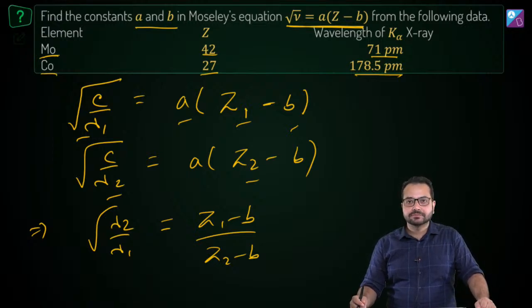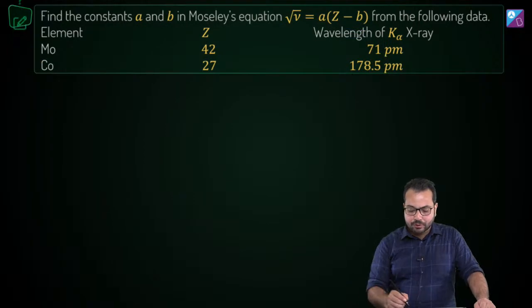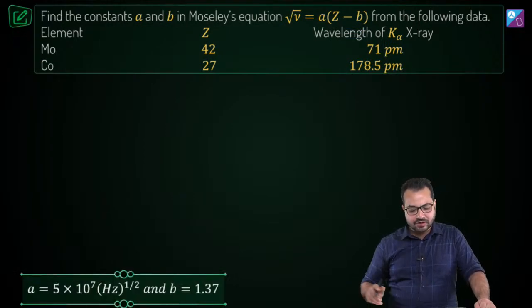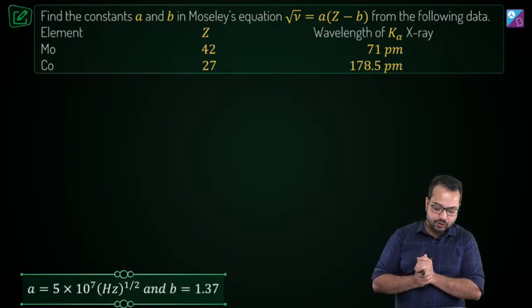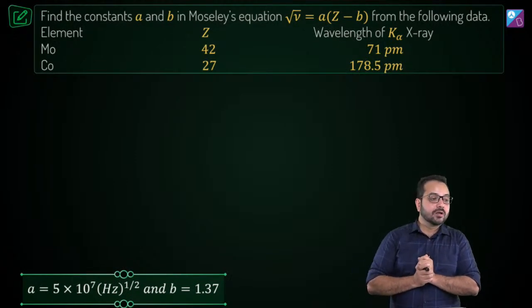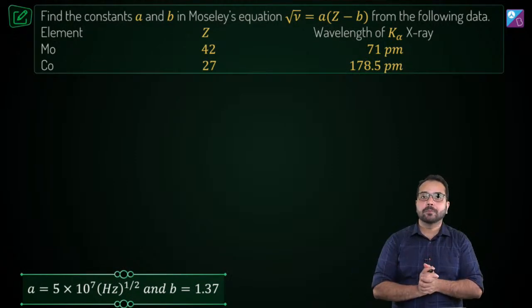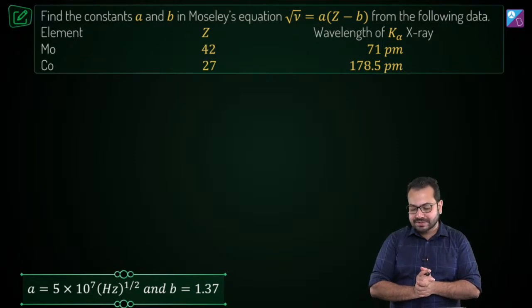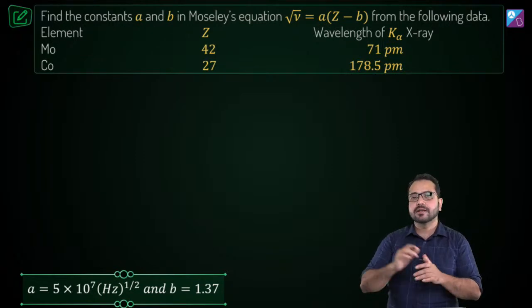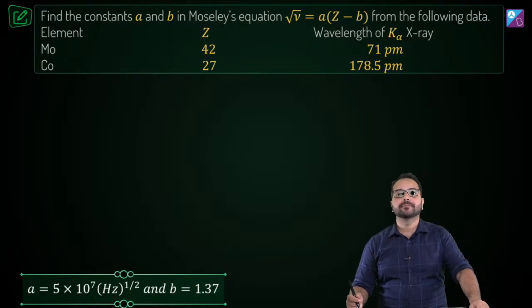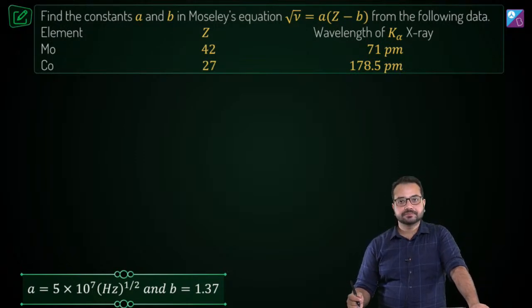Is that right? So if we do this calculation, I am skipping the calculation part, then we'll have the values of A and B like this. I hope you'll be able to do this calculation. You can note down the answers and solve it later as well. Alright, so that is it about Moseley's law.